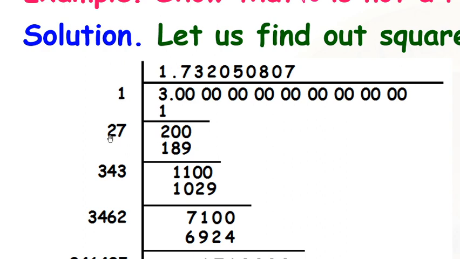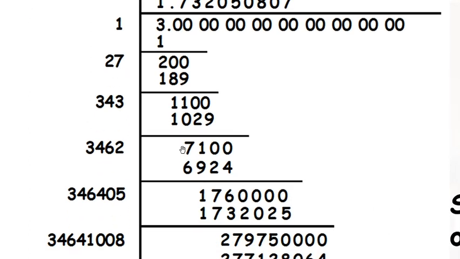This one we have to double. Here 2 zeros we can take, 200. Suppose 2 is there, if I take 5, 25 5s are 125, less. If I keep 7, 27 7s are 189. 11 is the remainder here.